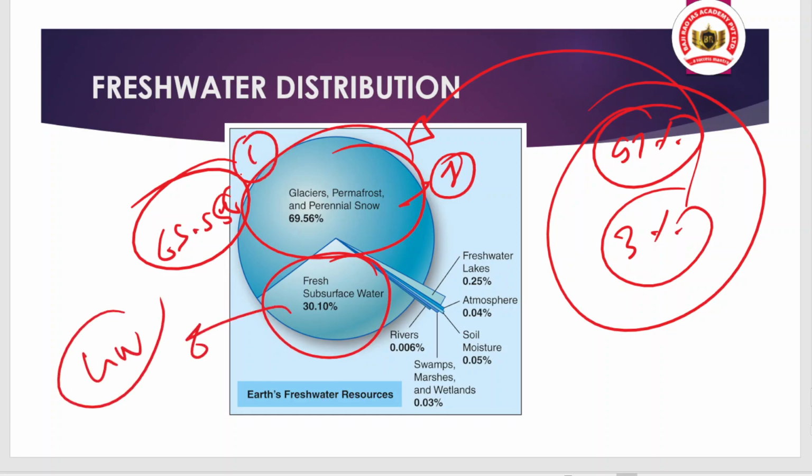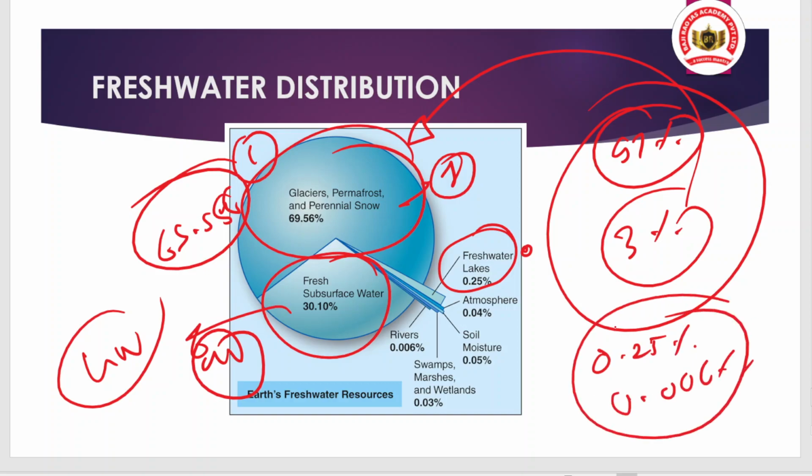Then comes the fresh subsurface water, that is your groundwater. So the first share is your polar ice caps and glaciers, and the second share is your fresh subsurface water, that is your groundwater. Then you can see the portion of fresh water in the rivers and lakes: in freshwater lakes we have only 0.25%, and in the rivers only 0.006%. So the share of water in rivers is very much less compared to freshwater lakes. Remember this chronology, because this can be asked. The share in the atmosphere is only 0.04%, and in soil moisture it is only 0.05%.